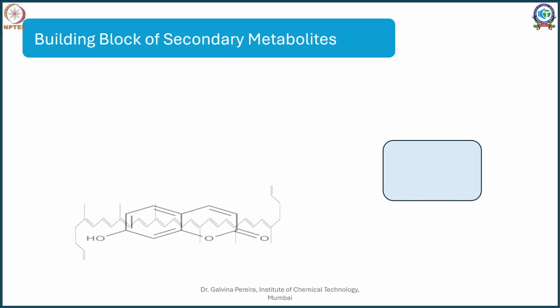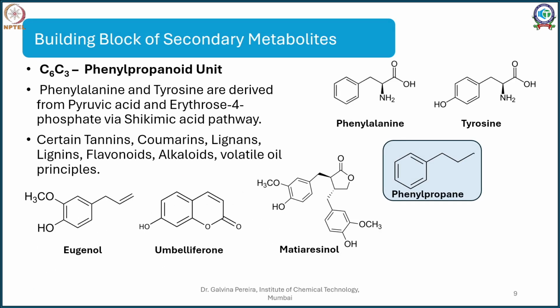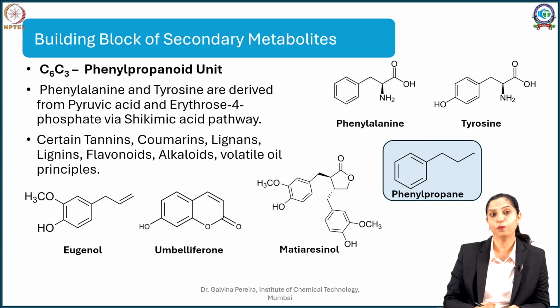Now going to the next one, we have our next building block, that is your phenylpropenoids. You might have come across the phenylpropenoid unit. This phenylpropenoid unit comes from building blocks such as phenylalanine and tyrosine. They are synthesized from pyruvic acid and erythrose 4-phosphate, which are coming from your Embden-Meyerhof pathway as well as hexose monophosphate shunt respectively.